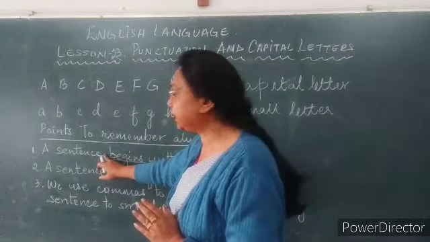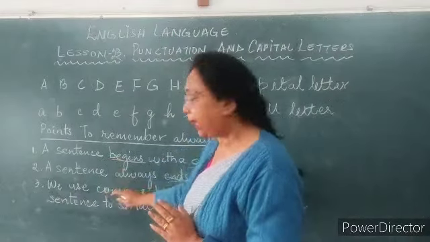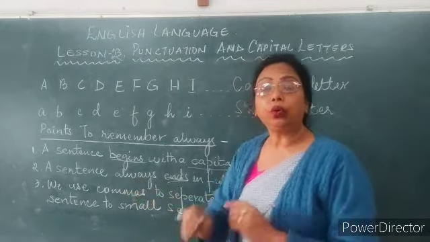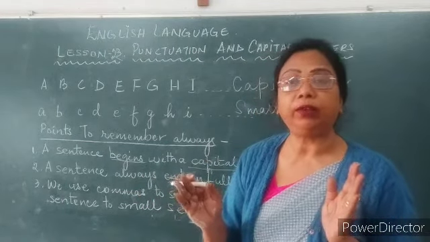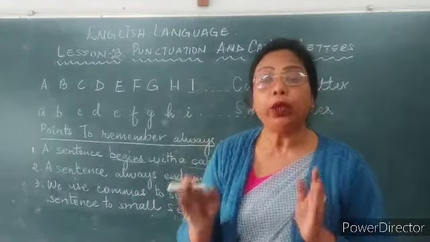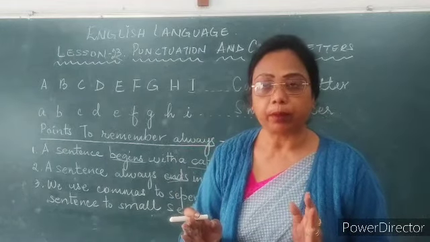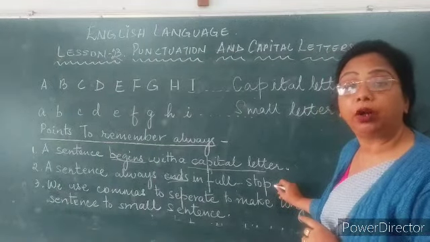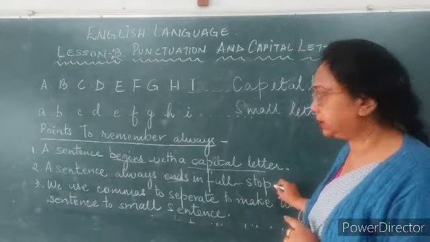The first sentence has a different meaning and the second sentence has a different meaning. To differentiate the meaning of the sentences, the thoughts, we put a full stop. So full stop plays a very important role in the sentence.